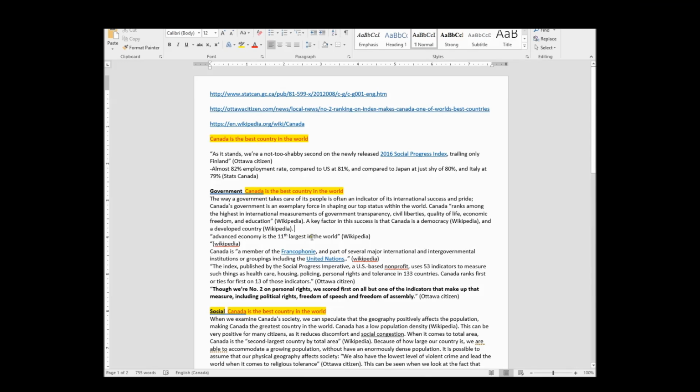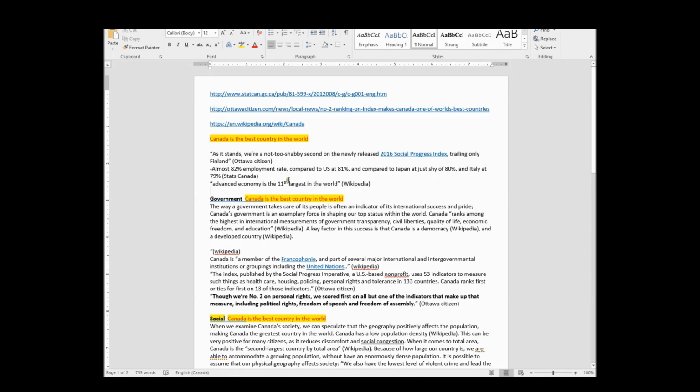So we have an economy. Oh shoot, I didn't do this. I should have made my quotes in order. Saying that we have the 11th largest in the world, I don't really want to talk about that. I'm going to move this out of the way for now. Only because when you give numbers like 11, it feels a little more powerful when you say number 1, number 3, number 4. To be like number 11, it's great, but let's stick with single digits. So, oh, there was my reference that I chopped off earlier. Okay.